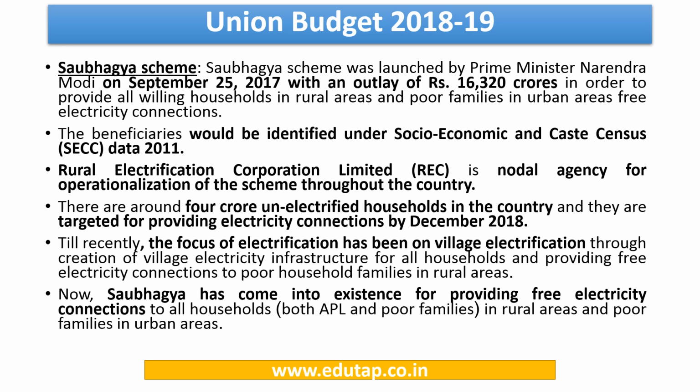Now let us have a look at some of the important points regarding this Saubhagya scheme. First thing, it stands for Sahaj Bijli Har Ghar Yojana. When was it launched? On September 25th, 2017. What was the initial outlay of this particular scheme? Who are the beneficiaries? How are they identified? Which is the nodal agency for the implementation of this particular scheme throughout the country? How many households would be targeted and by what date would they be targeted? Right? So kindly keep these important points in mind.